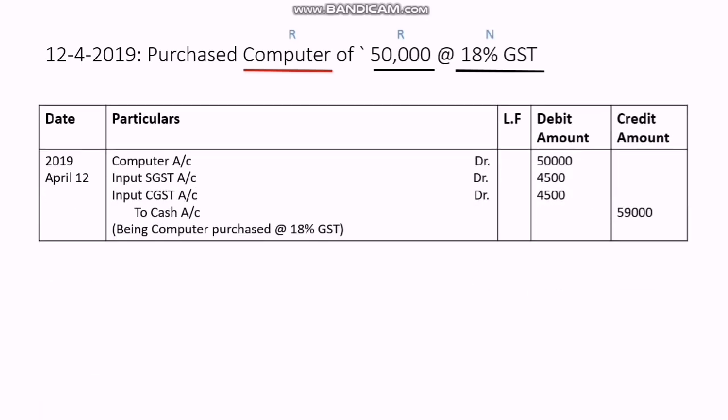Now apply the rules. So what are the rules? Computer is coming in, that's why it is debited. Cash is going out, that's why it is credited. And GST is an expense at the time of purchase and income at the time of sales. Don't ever forget. So this is the transaction.